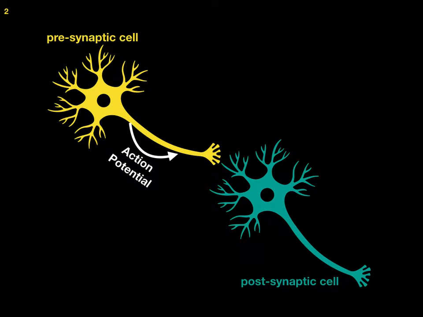Neurons can terminate at a muscle, gland, or another neuron. Glutamate is a neurotransmitter released from the axon terminal of the presynaptic neuron to the dendrites of the postsynaptic neuron. This transmits an electrical message along a nerve pathway. This junction between two neurons is referred to as a synapse.